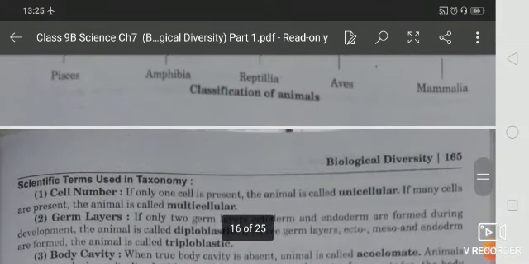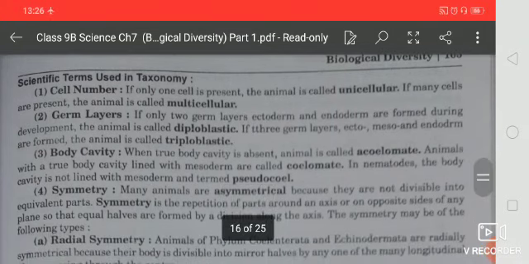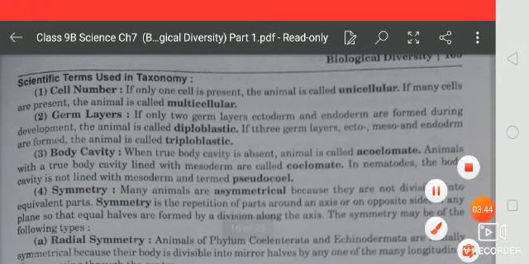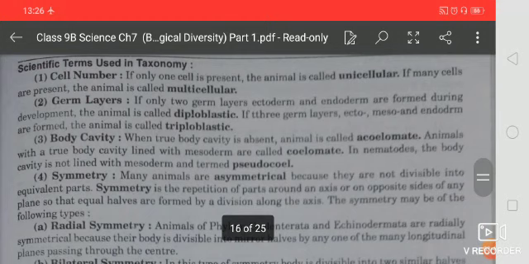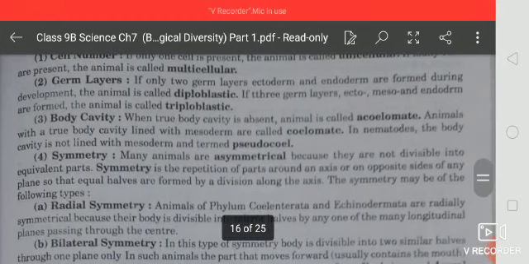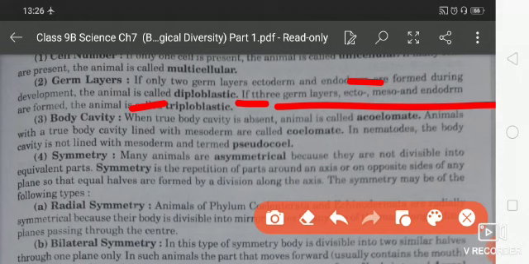Students, now the next thing is the cell number. If only one cell is present, that organism is called unicellular, and if there are more than one cells, it is called multicellular. For germ layers, if there are only two germ layers, ectoderm and endoderm, the animal is called diploblastic, and if there are three germ layers, it is called triploblastic: ectoderm, mesoderm and endoderm. You will note these three germ layers.